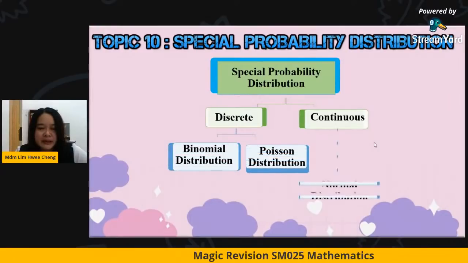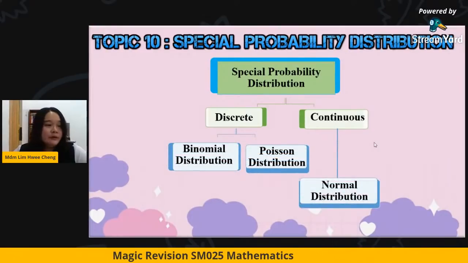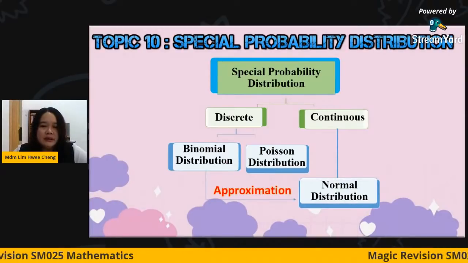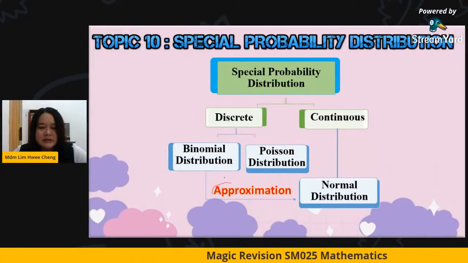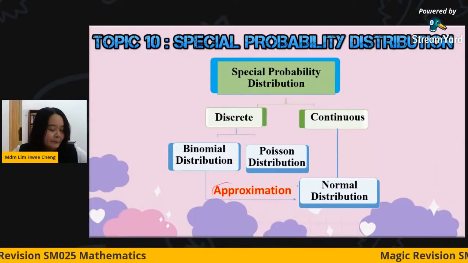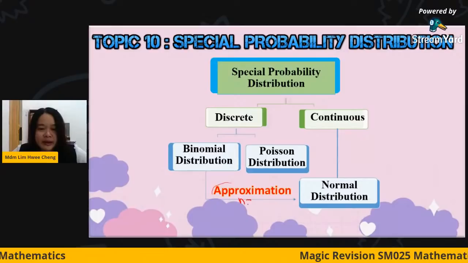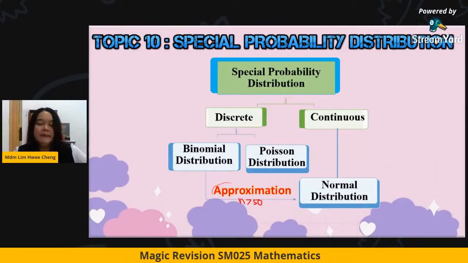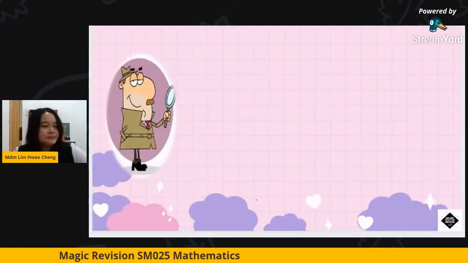We have the binomial and the Poisson. For the continuous, we have the normal distribution. The final part is the approximation. We have one question where we need to use approximation of binomial to normal. It has a condition, when your n is greater than 50. So we encourage you to do the approximation.